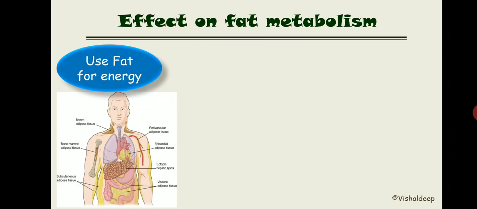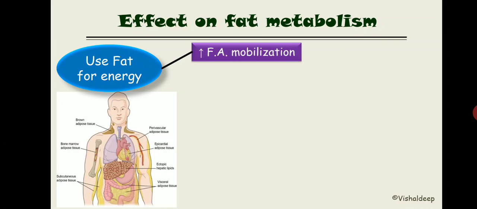The first thing it does is increase fatty acid mobilization from the adipose tissue. And how does growth hormone increase fatty acid mobilization? If you remember, in our early clinical exposure I took diabetes, and in that I will teach you in great detail the action of two enzymes: one is hormone-sensitive lipase, another one is lipoprotein lipase.